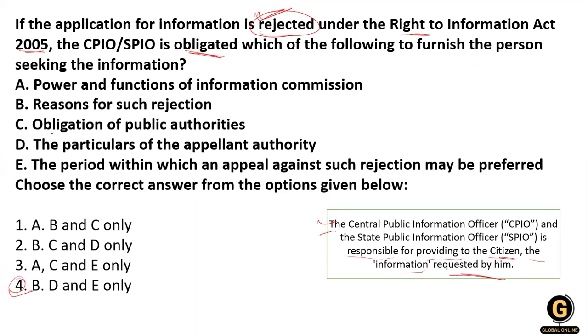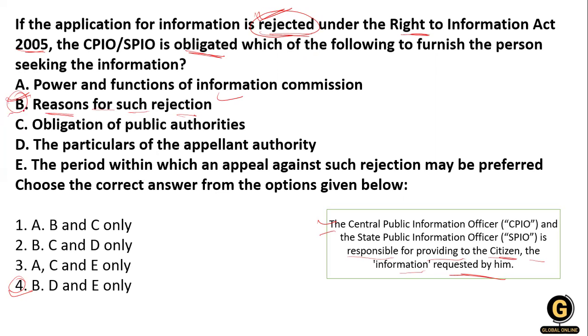Okay, why option number 4? Because if they reject the application of an applicant, they need to give a reason why they rejected the application, in the Right to Information Act.